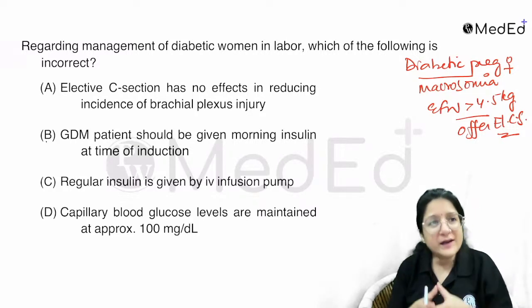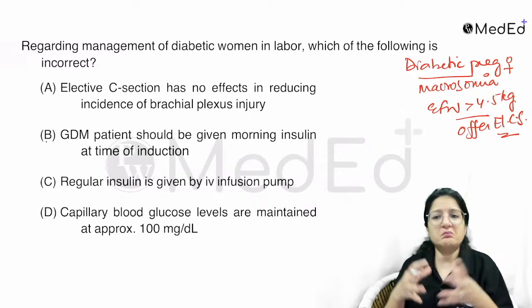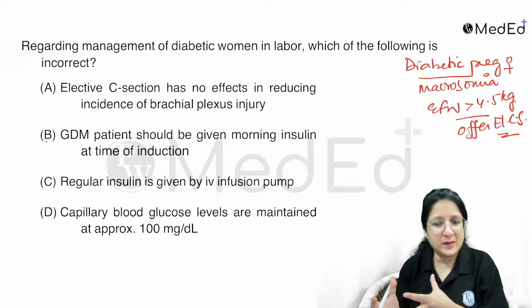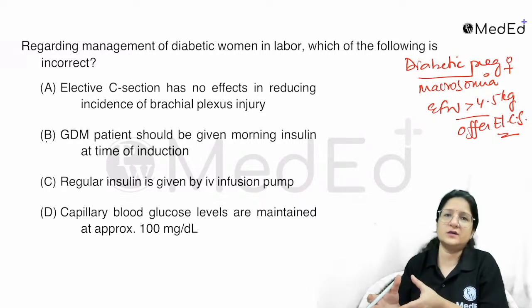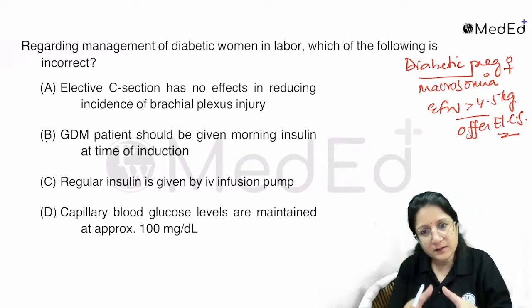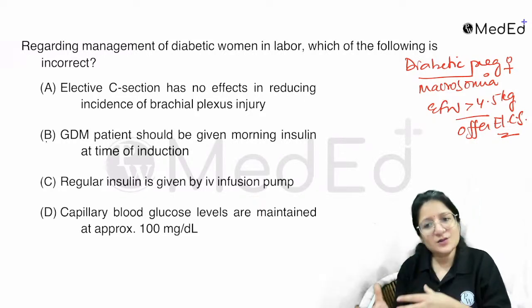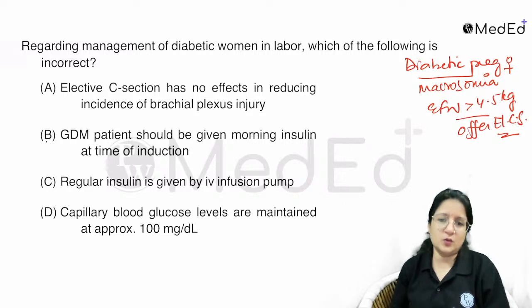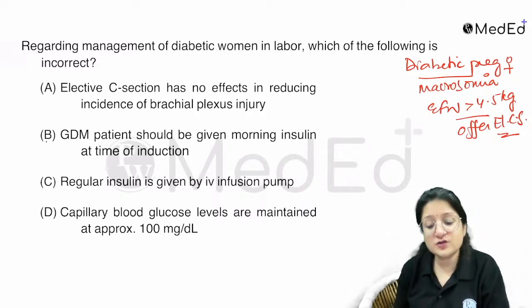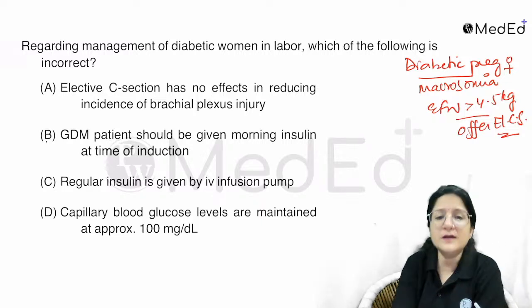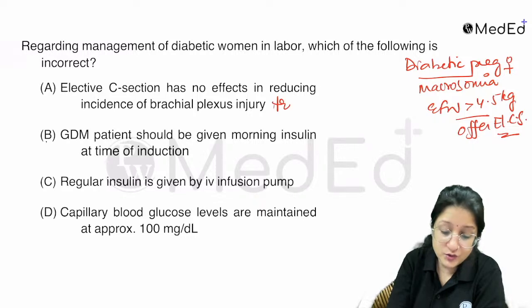Also, shoulder dystocia can happen even in normal weight babies. Maternal diabetes is a risk factor for macrosomia, but shoulder dystocia happens in average weight babies also. So doing elective sections all the time actually has no effect in reducing the incidence of brachial plexus injury. That is a true statement.